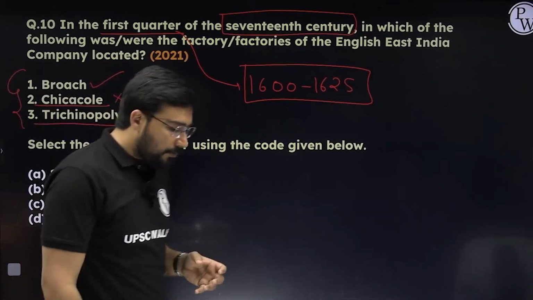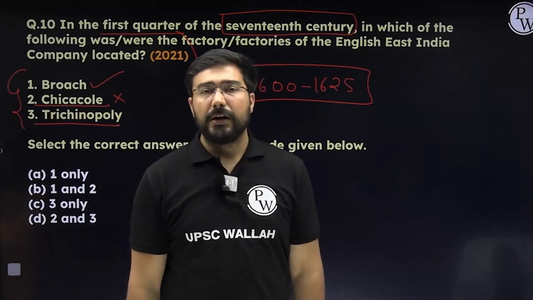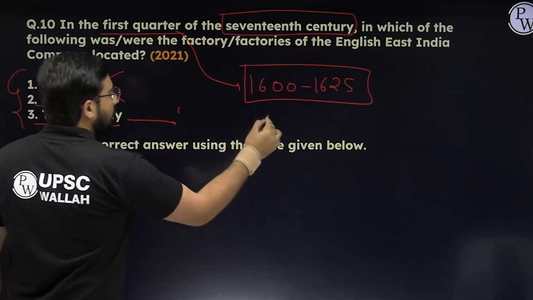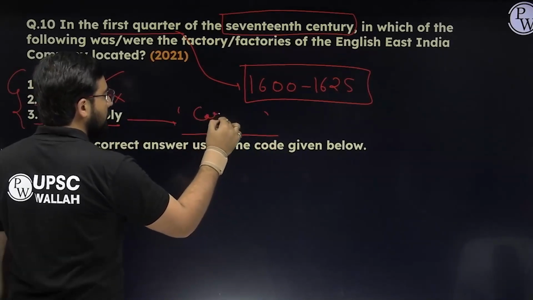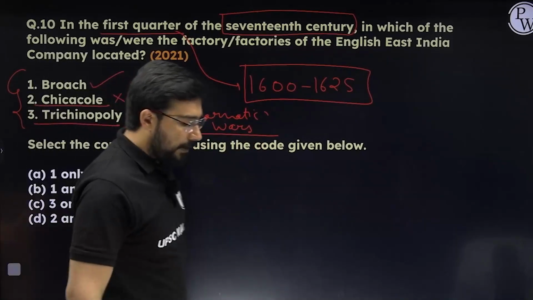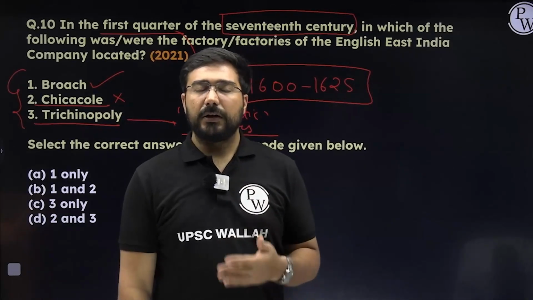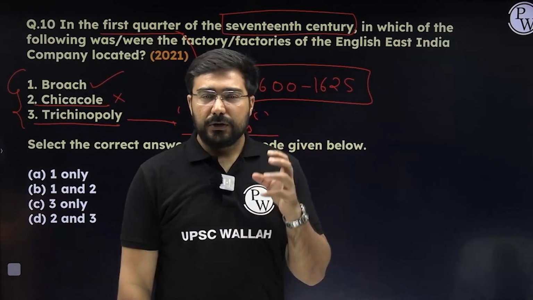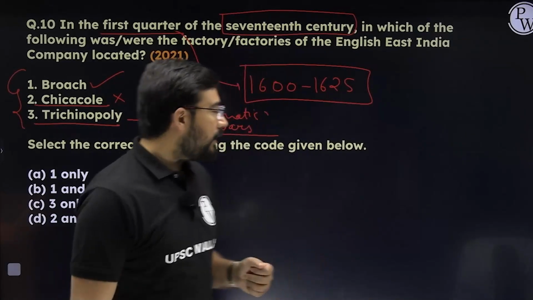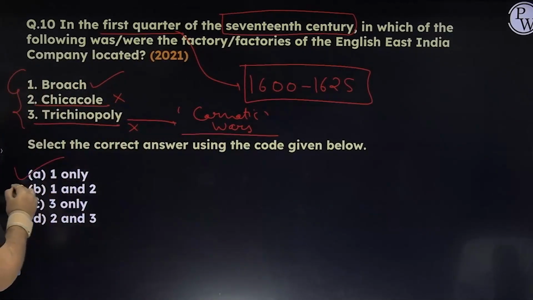Trichinopoly. Now at Trichinopoly, you would not have learned any site in your NCERT also, or even from Spectrum if you have read it. This is the place which was going to be prominent during the Carnatic Wars. Okay, during the Second Carnatic War, all of us know that the siege of this Trichinopoly was done by Chanda Sahib, and later on Robert Clive played the counter move. He went and seized Arcot. Trichinopoly is linked to that part, right? It is not linked to the British as such. The third statement also becomes negative. So in this question, the answer is going to become 1 only.